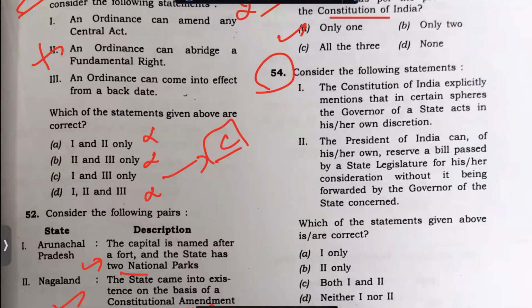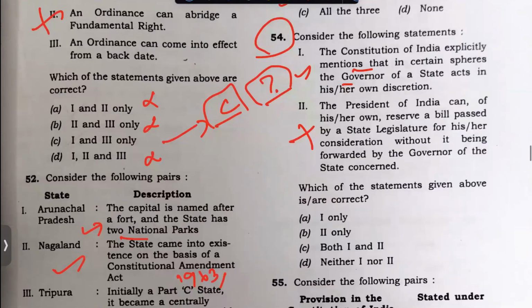This also explicitly mentions that in certain spheres, yes. In case of High Court, it explicitly mentions that it should be, not so. Okay, explicitly mentions that in the case of spheres, certain areas. This is tricky. The constitution explicitly mentions that in certain spheres the governor, yes, it is mentioning that. The point is that the explicitly mentioned provisions are not given in detail, but it is mentioning, yes, in some areas the governor has this power.